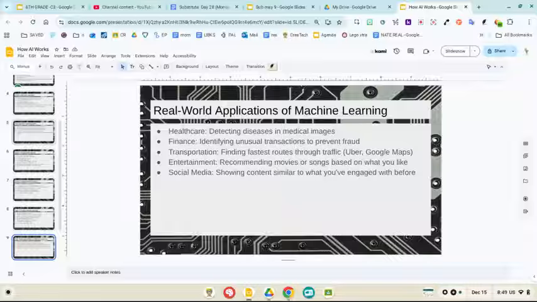Entertainment. Streaming services such as Netflix and Spotify use machine learning to recommend movies, songs, and other items based on what users have watched or listened to in the past. Or it could even recommend things that similar users like and match you with other users that share patterns with you. So these are some real world applications of machine learning. There are many more.